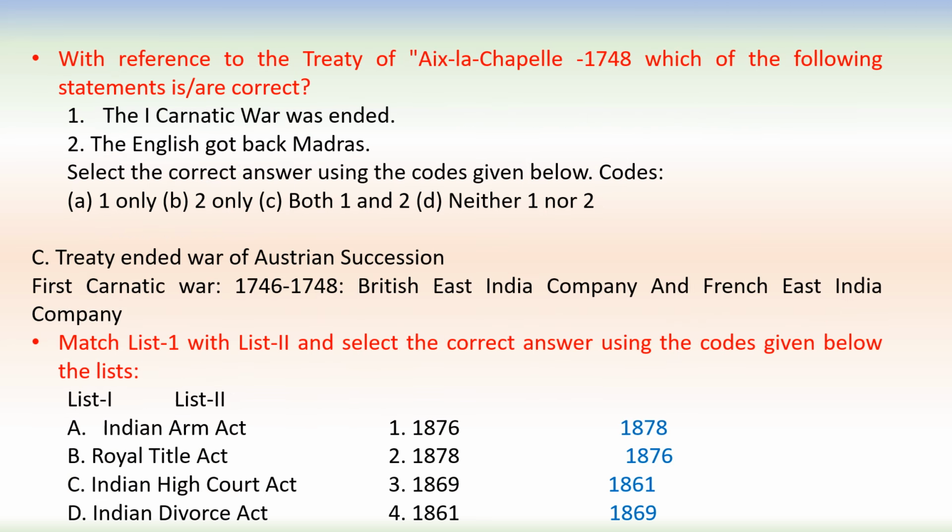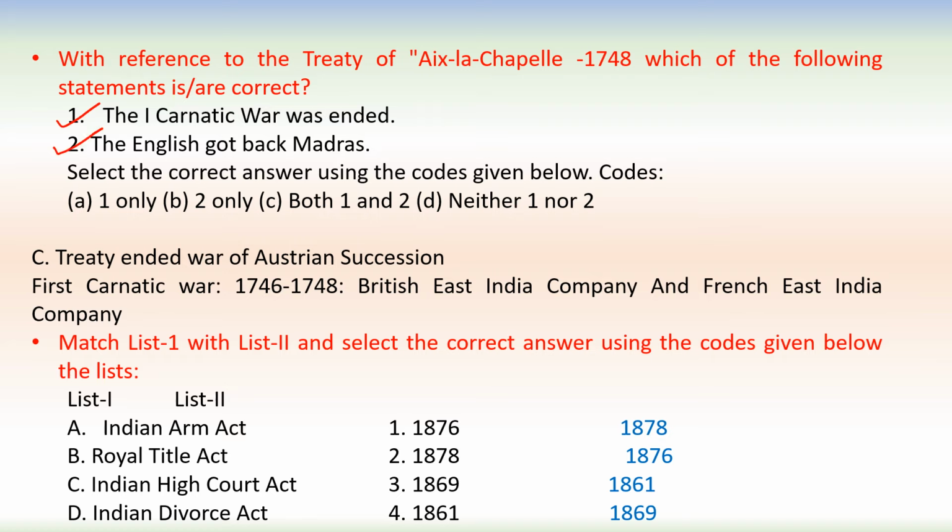Next question. With reference to the Treaty of Aix-la-Chapelle 1748, which of the following statements are correct? The Carnatic First War was ended. Yes, this is correct. The English got back Madras. This is also correct.